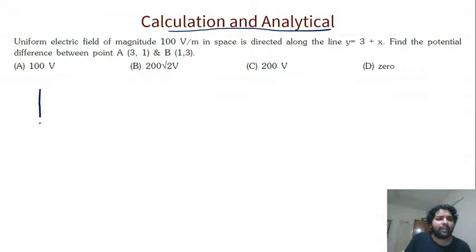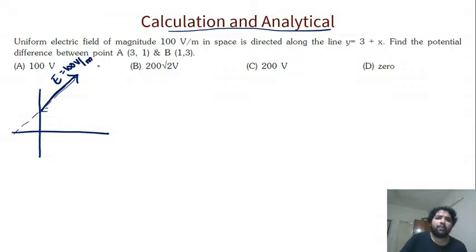So first I'll do it in the analytical way. I like to draw graphs and solve problems, so I'll generally solve it in the graphical method. The field's direction is y equal to 3 plus x. So what will the graph of 3 plus x look like? Slope is 45 degrees with the horizontal. So this is the direction of the field. The field will be in this direction. The value is 100 volt per meter. Now where is point (3, 1)? The first point, point A, is here, and point B is there. So this is the displacement vector, point A to B.